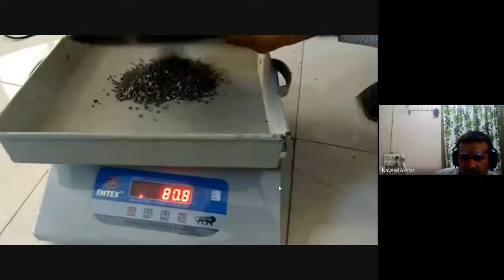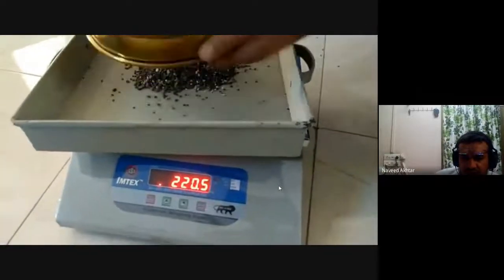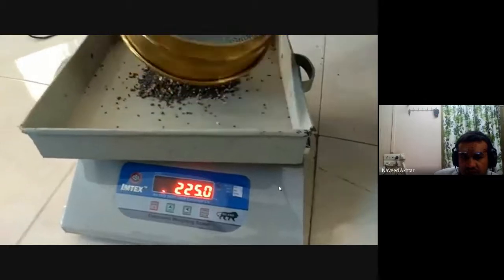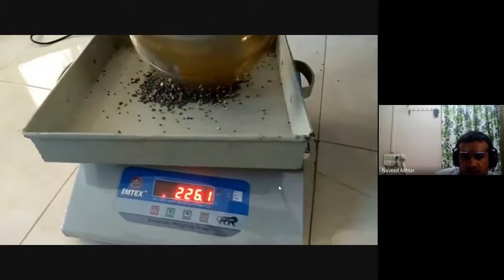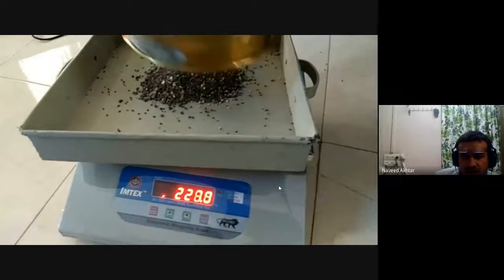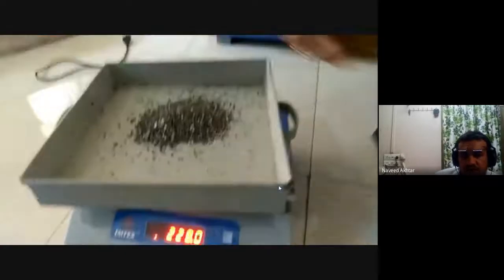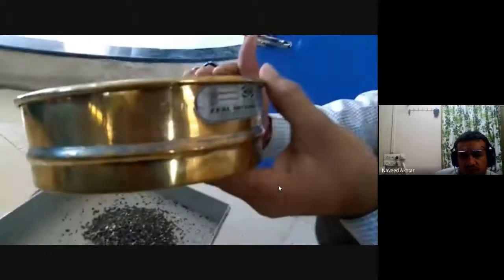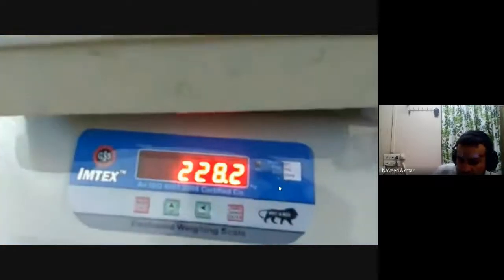All the particles should be taken out from the sieve carefully. That weight is 228.2 gram. You have to write it down on the sheet.